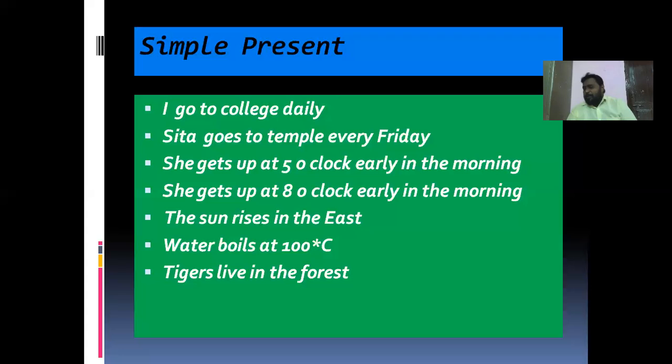A cow gives milk. A cow gives milk. What is the meaning of a cow gives milk in Telugu?